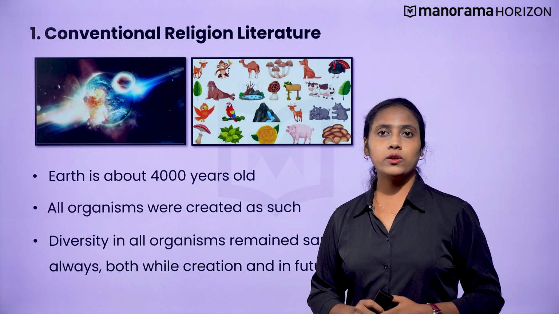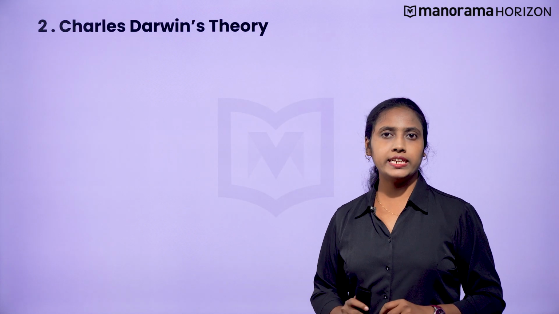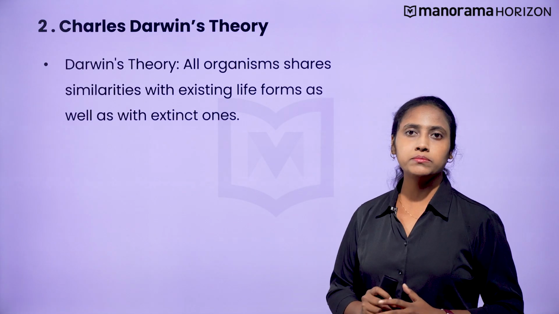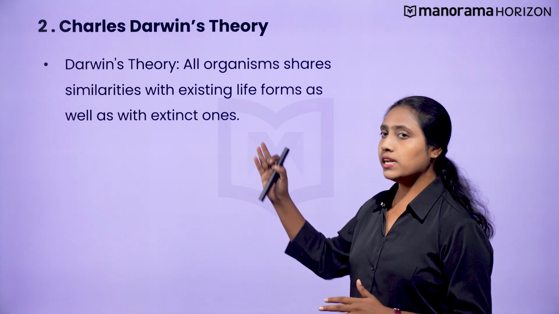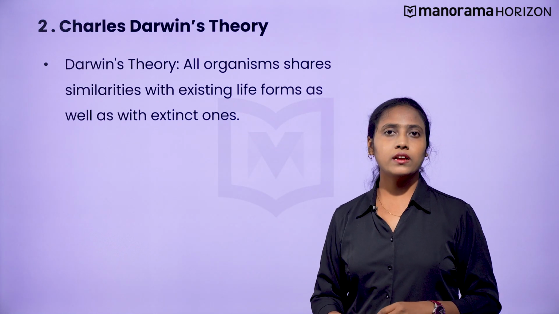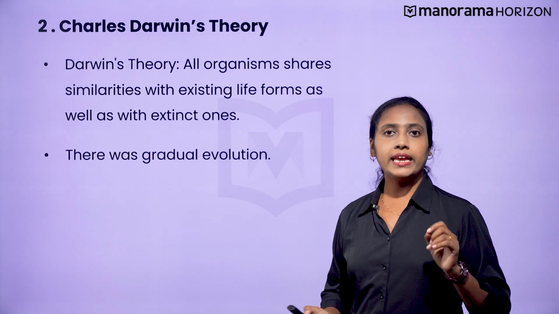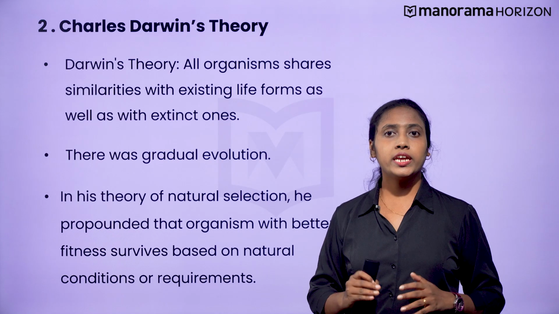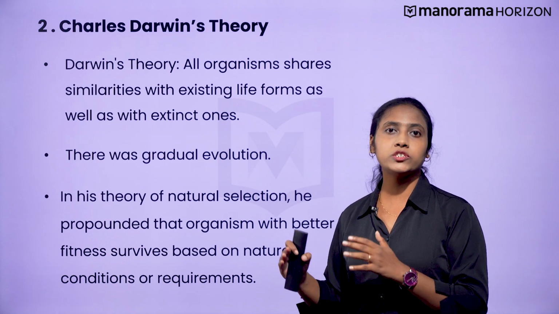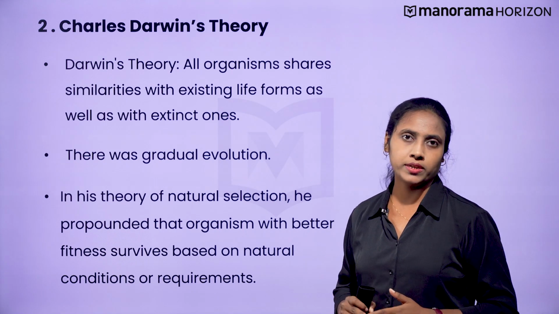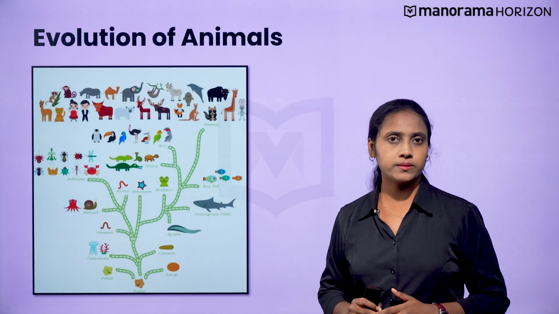The next theory was put forward by Charles Darwin. Charles Darwin's theory says that all organisms share similarities with existing life forms as well as the extinct ones. According to him, evolution is a gradual process. In his theory of natural selection, he propounded that organisms with better fitness survive best in natural conditions or requirements. The image here shows the evolution of animals.